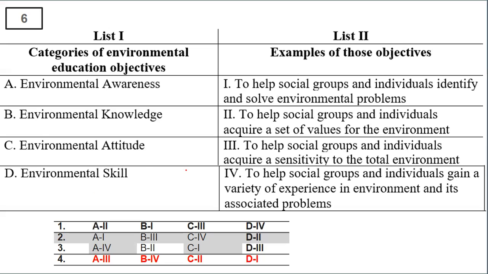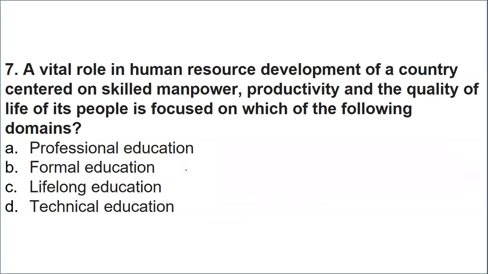Then next we have: a vital role in human resource development of a country centered on skill, manpower, productivity, and quality of life is focused on which of the following domains? I'll once again repeat. It talks about a vital role of human resource development. When we talk about human resource development and skilled manpower, it indicates domains such as professional education, formal education, lifelong education, or technical education.